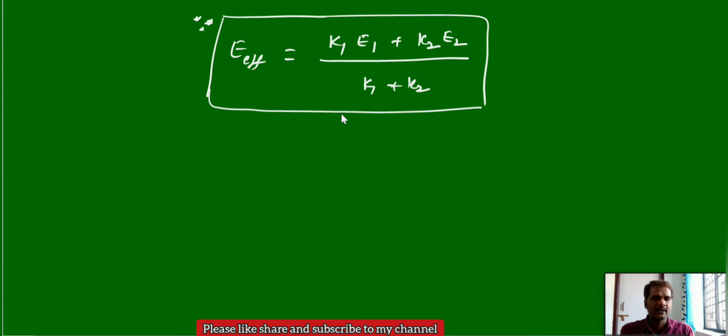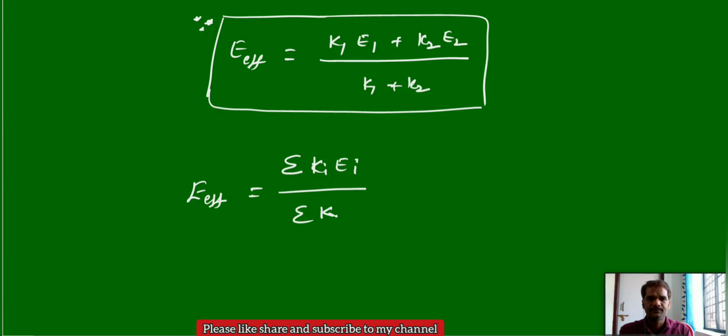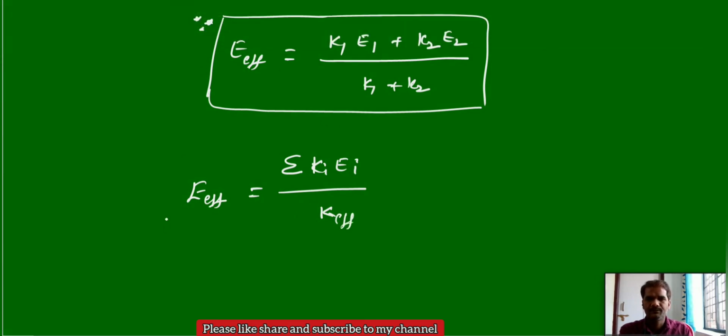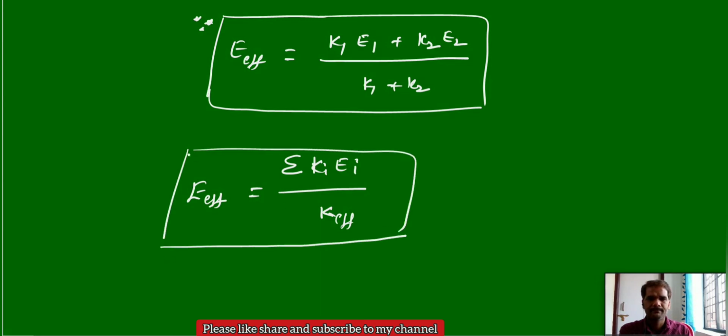Okay. So for here, if n products are involved in a parallel reaction, then you can write the effective activation energy is equal to the sum of Ki Ei by the summation of the rate constants, or simply we can write K effective. This is the effective activation energy for a parallel reaction involving n number of products.